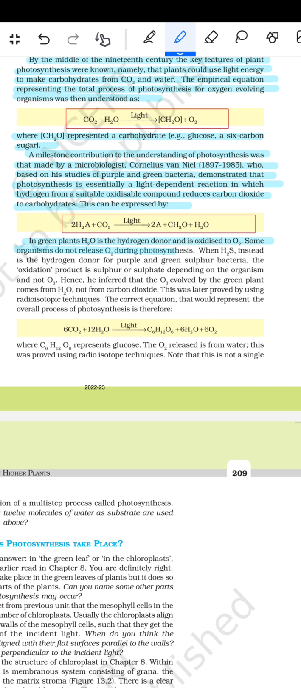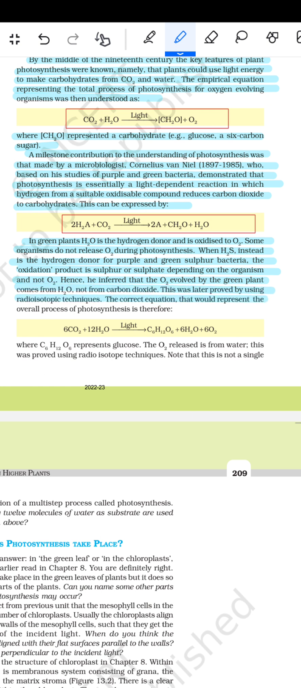Some organisms do not release O2 during photosynthesis when H2S instead is the hydrogen donor for the purple and green sulfur bacteria. The oxidation product is sulfur or sulfate depending on the organism and not O2. Hence, we infer that O2 evolved by the green plants comes from H2O, not from carbon dioxide. This was later proved by using radioisotopic techniques.